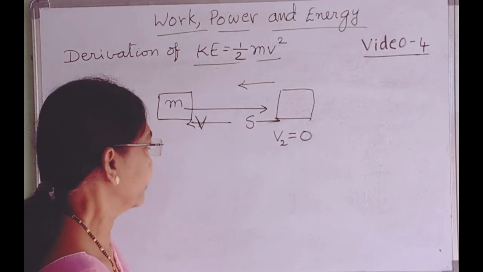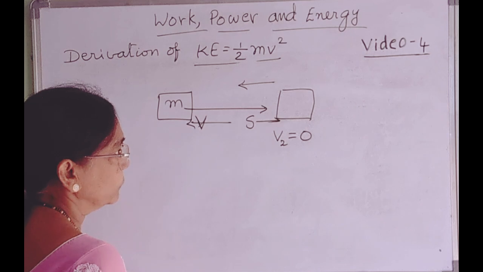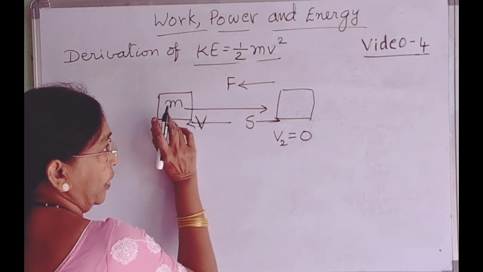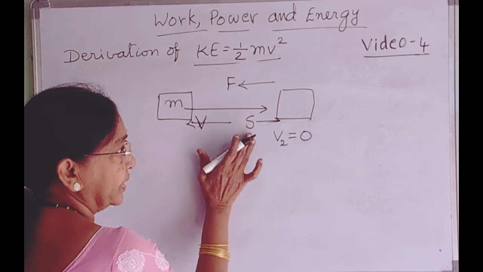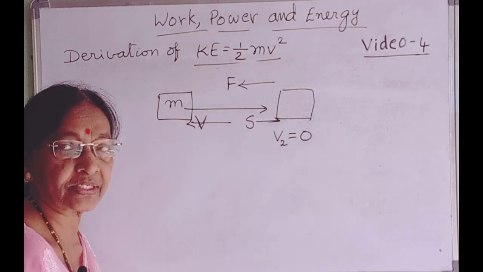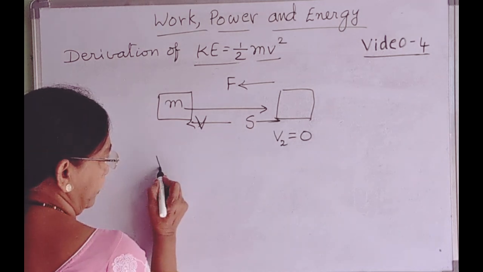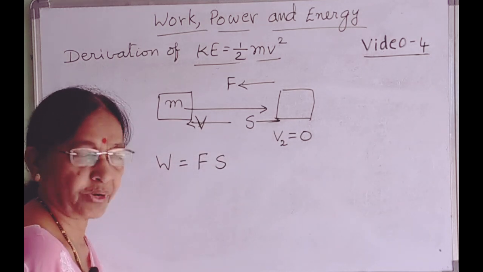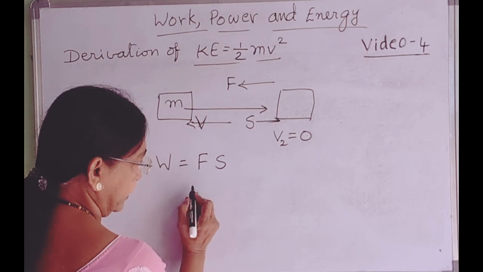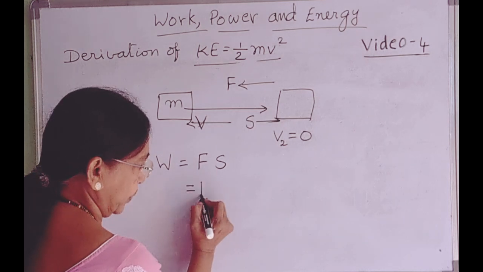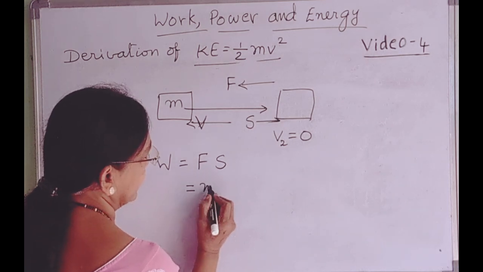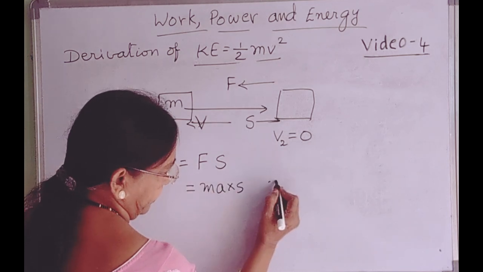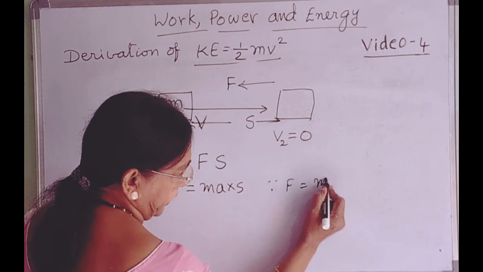Now the work done by the force acting on the body to stop the body through a distance s is equal to F into s. We know the formula for work, F into s. But from Newton's laws of motion, F is equal to ma. So work done is ma into s, because F is equal to ma.